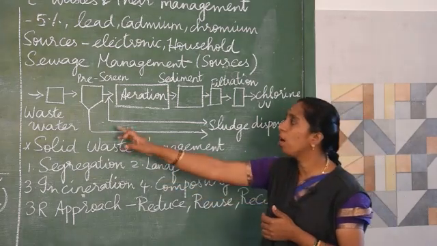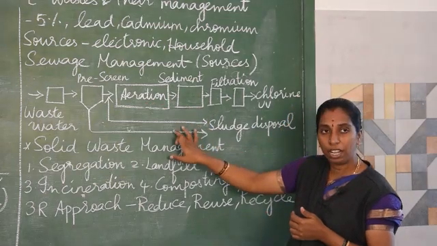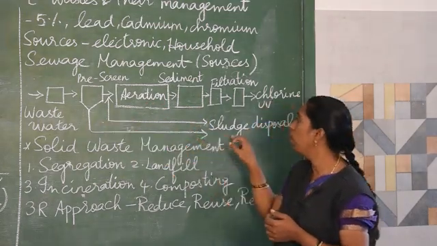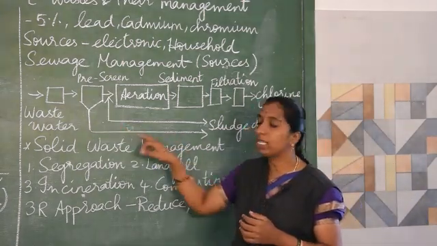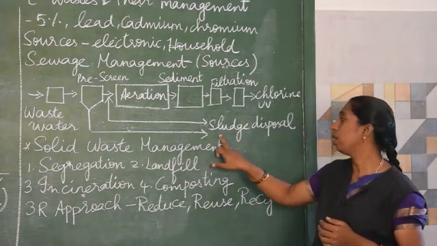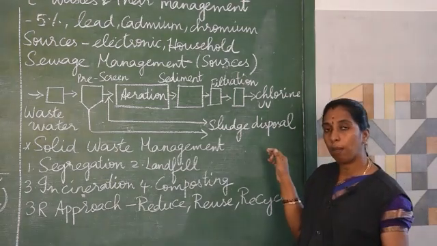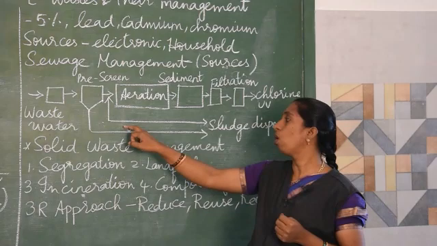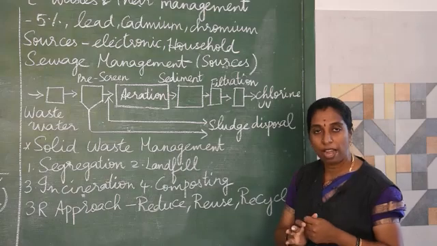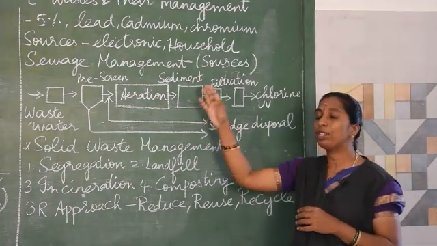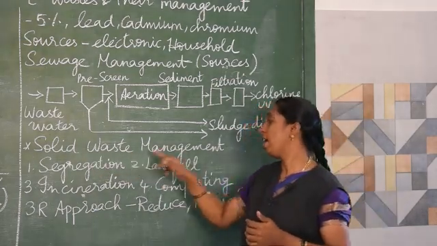Now, here I told you in the pre-screening tank as well as in the sedimentation tank, the sludge material will be removed. What does sludge mean? The waste. The waste will be disposed of, that is called sludge disposal. The sedimented particles which settle down at the bottom will be removed, that is called sludge disposal. So this is about sewage management. In each city there will be a sewage management plant. Now next we shall learn about solid waste management.